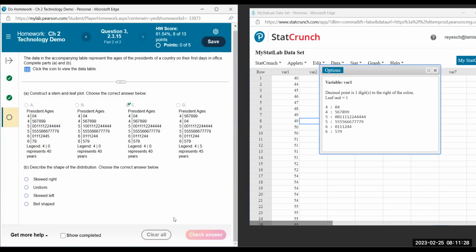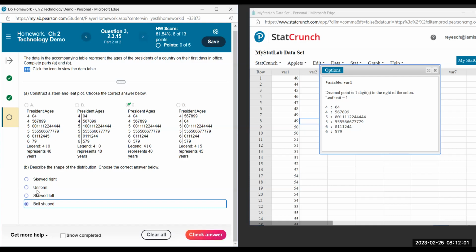Continue. And now the shape. So for the shape, you kind of have to look on the side. You're starting at the lowest number because the number line is vertical instead of horizontal. And kind of pretend you're turning this diagram on its side. So I could start here. And it looks pretty even. It looks like the peak is in the middle. And then it seems to taper off. So that would be pretty symmetric, bell-shaped.